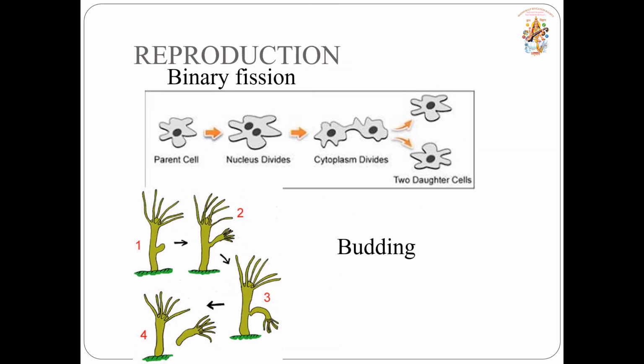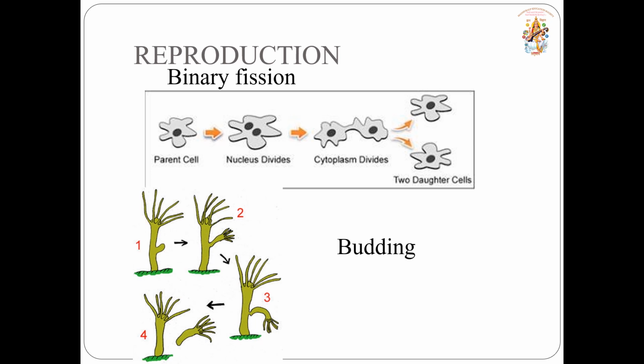The third function is reproduction. These organisms never follow sexual reproduction because they don't have true chromosomes, and as we know, sexual reproduction can only be done by the division of gametes. Let us see asexual reproduction of these organisms. These organisms reproduce asexually with the help of binary fission and budding.